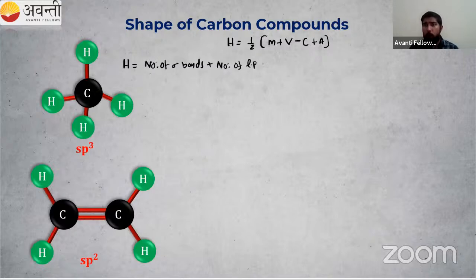How many sigma bonds are formed? Carbon, hydrogen: 1, 2, 3, 4. So hybridization 4 means sp3. So H equal to 4 means sp3 hybridization, right?